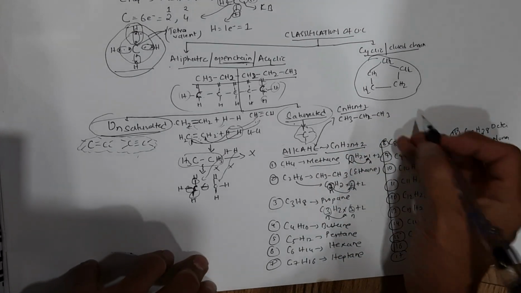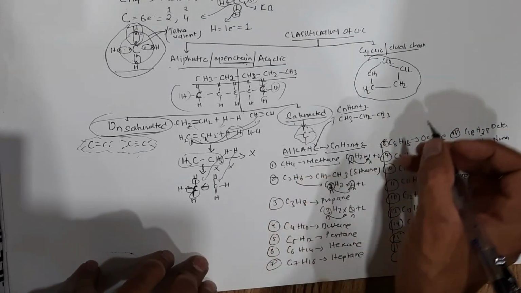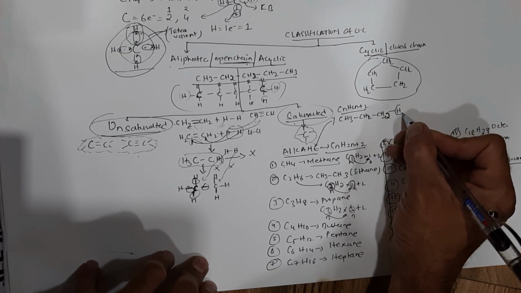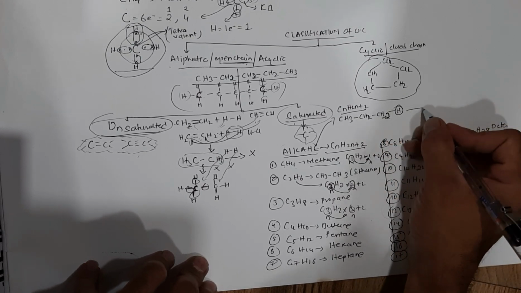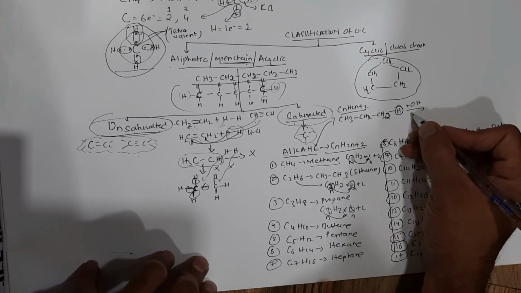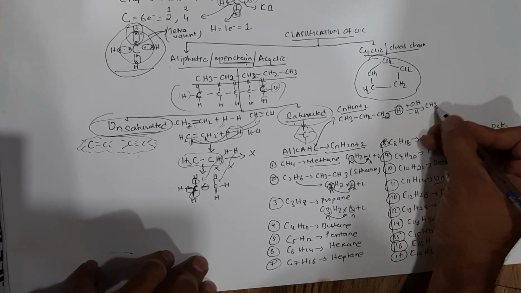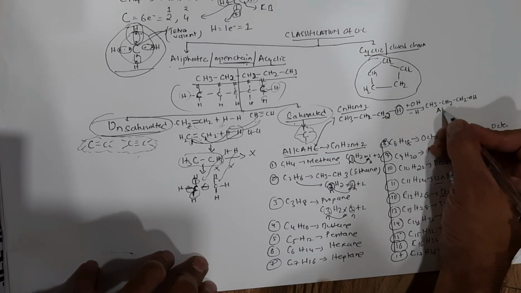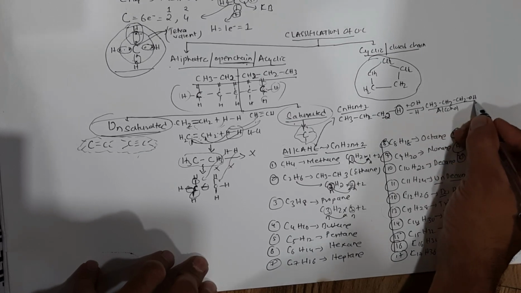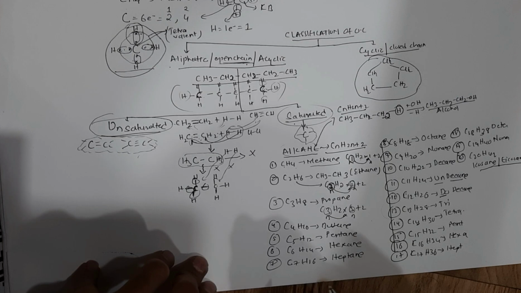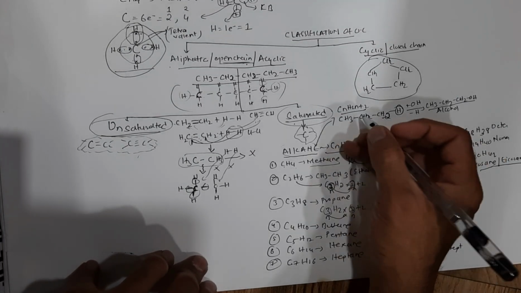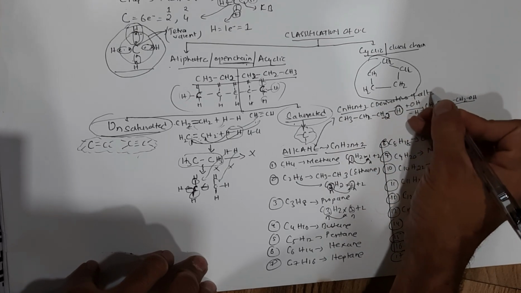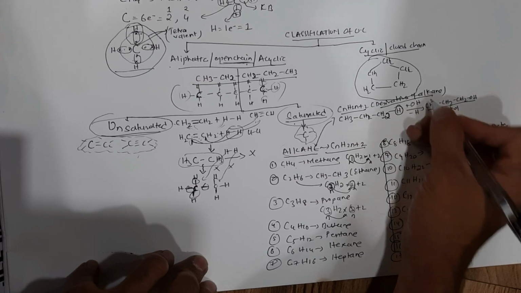Now if I replace one of the hydrogens with an OH group, and remove the hydrogen, it becomes CH3 CH2 CH2 OH, propanol, or alcohol. So this is a saturated derivative of alkane. Derivative means they are derived from alkane.